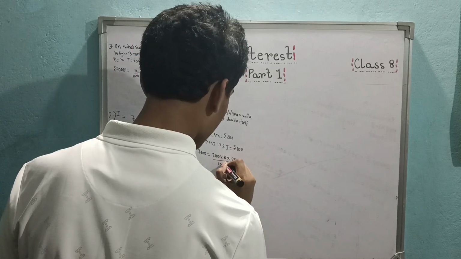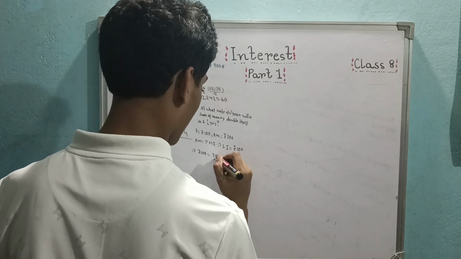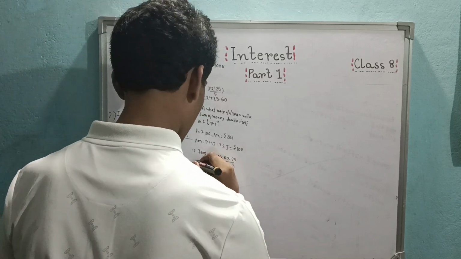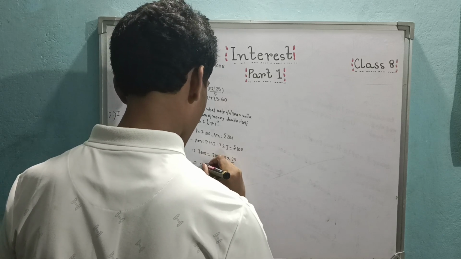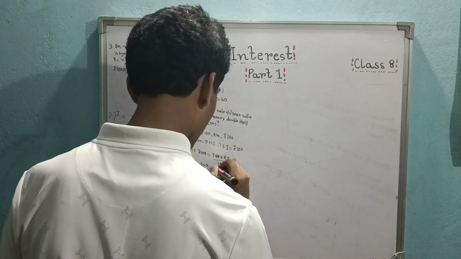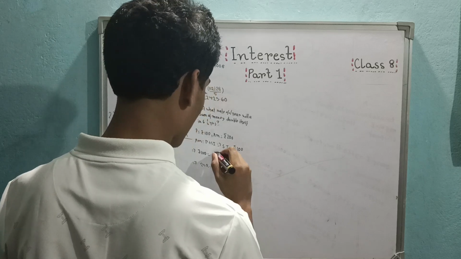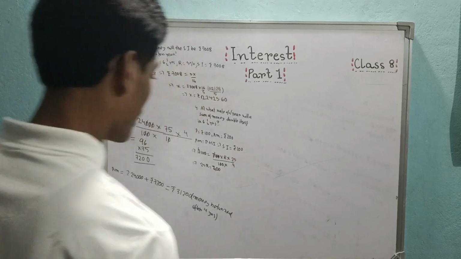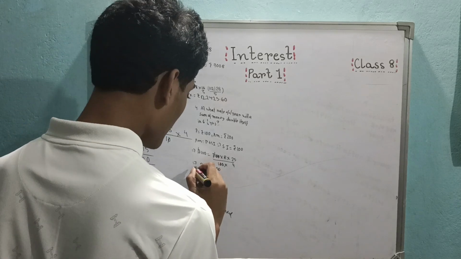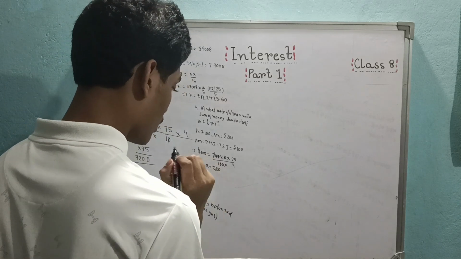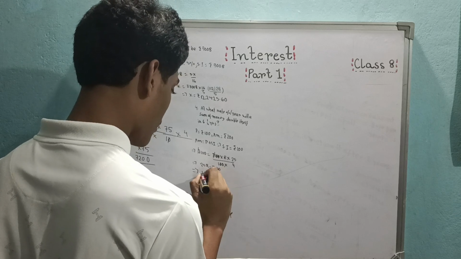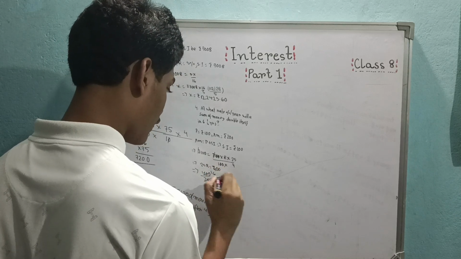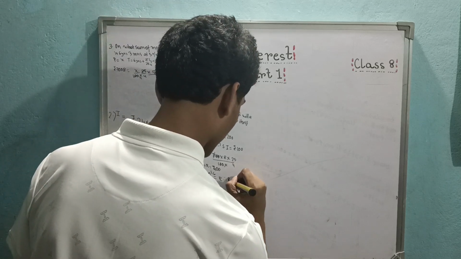Put 100 in the denominator. So the zeros cancel out, and we get 25 R for 400, but rupees also get cancelled out. 25 R equal to 400. So R will be 400 by 25, equal to 16. Therefore R equal to 16%.